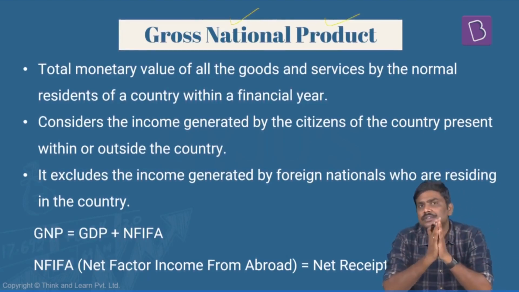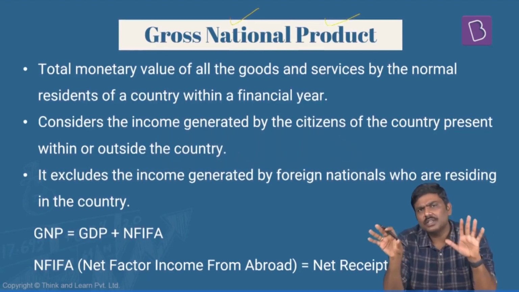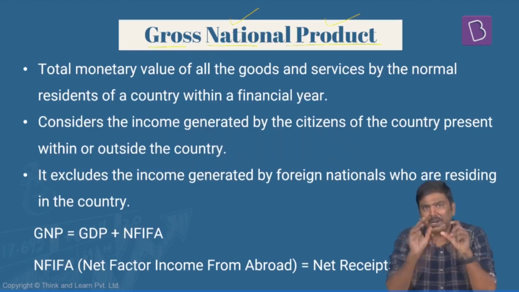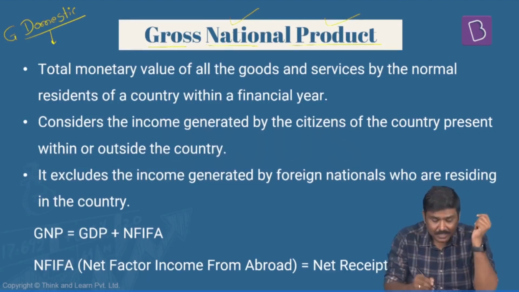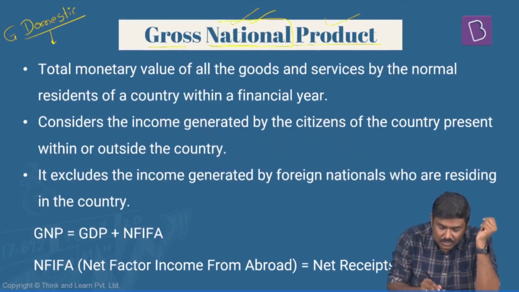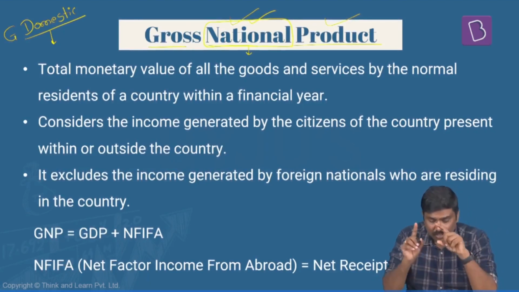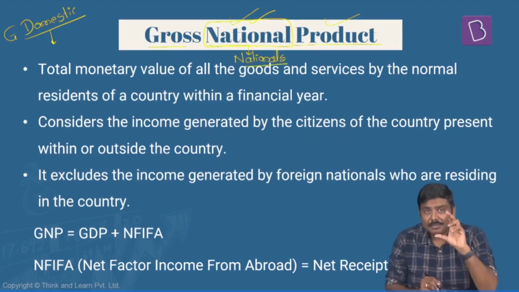First and foremost, understand this. When we discuss GDP, what is the concept? The total market value of goods and services which are produced in India. But in the context of gross national product, understand the concept here. In case of gross domestic product, focus on the second term, domestic. So the production should have happened in the Indian territory. Whereas in case of gross national product, again focus on the second term. National simply means the goods and services produced by the nationals or residents of a particular country. So that is the basic idea here.